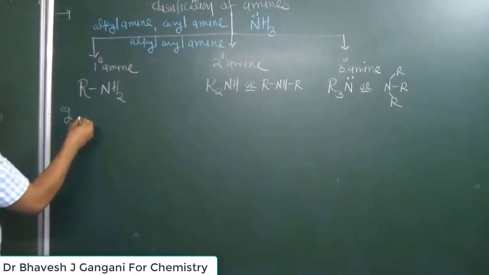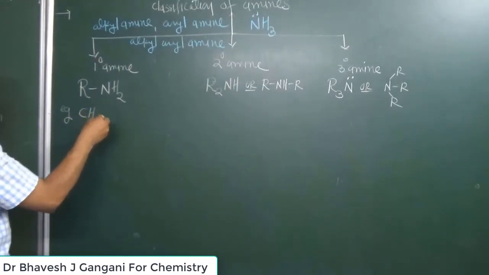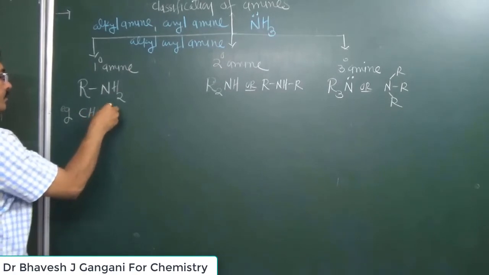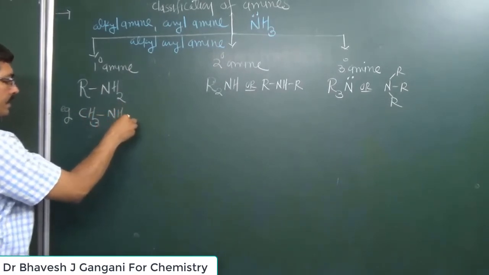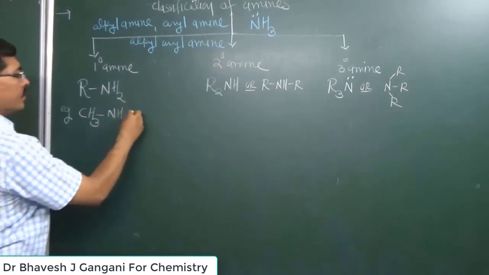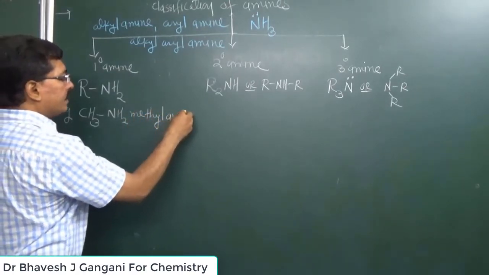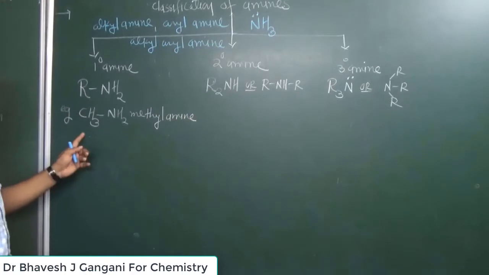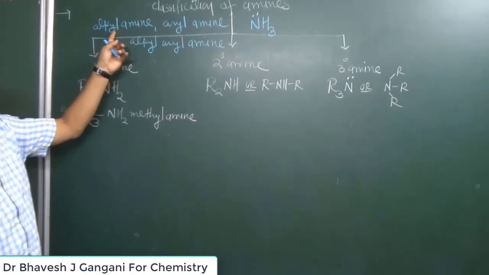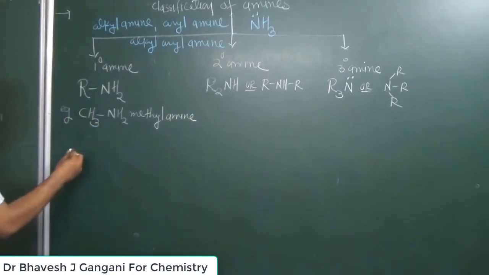Suppose hydrogen of ammonia is replaced by an alkyl group, then it is known as alkyl amine. So CH3NH2 is known as methyl amine. This methyl amine is a primary amine, but which type of primary amine? An alkyl type of primary amine.